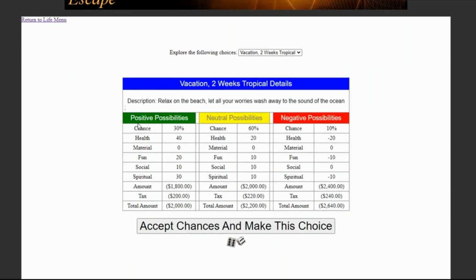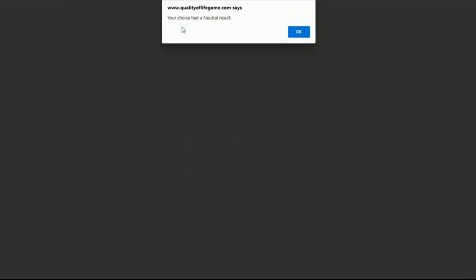After you make your selection, you can look at the chances of something happening in a positive way, neutral way, or negative way. You can also see the consequences of each possibility. When you're ready to make your choice, click on the Accept Chances and Make This Choice button. It will let you know how things turned out, and show you a history of your choices and their consequences.